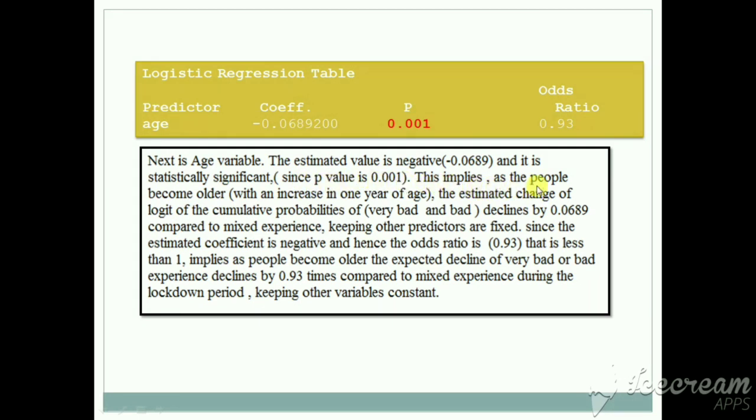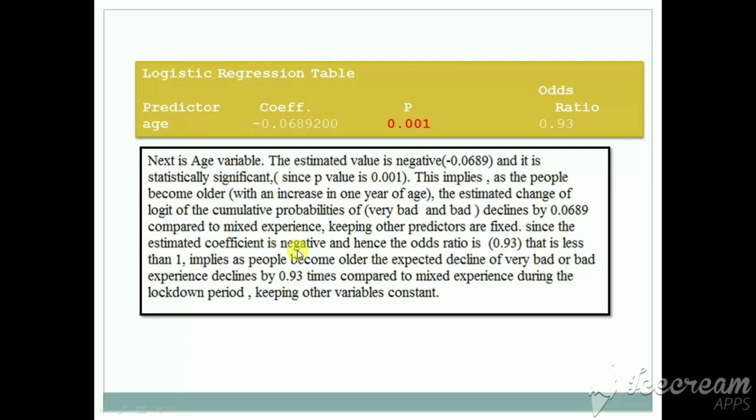This implies that as people become older, that means as the age increases, with an increase of 1 year of age, the estimated change of the logit of the cumulative probability of very bad and bad declines by 0.0689 compared to mixed experience, keeping other predictors fixed.